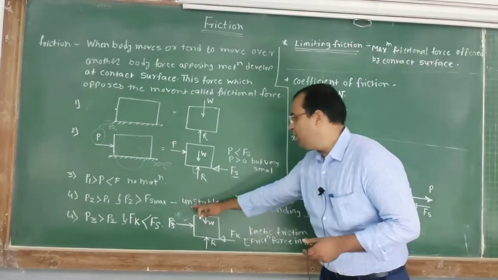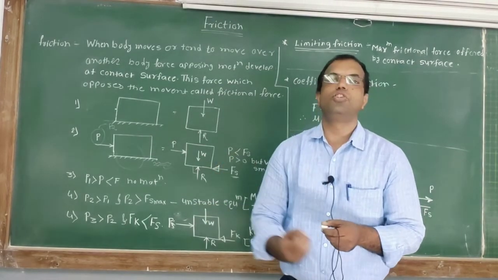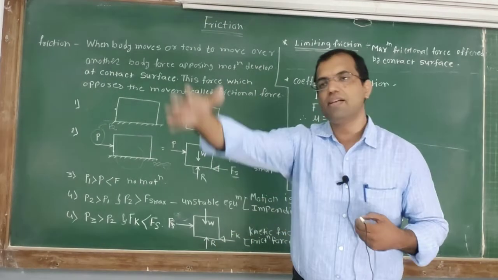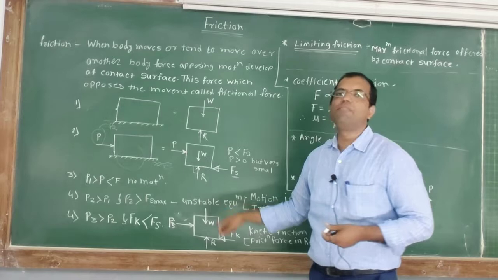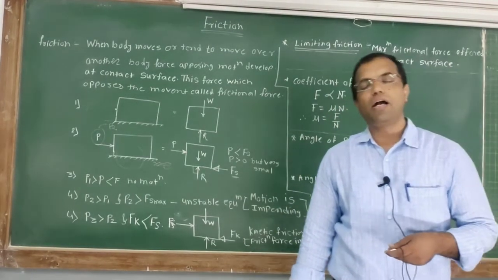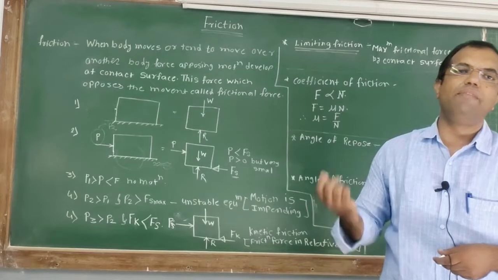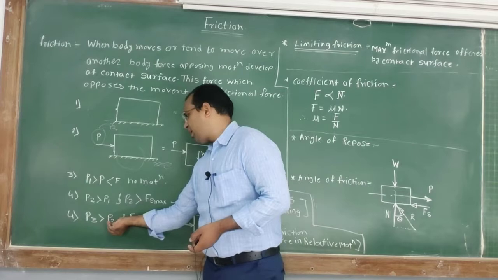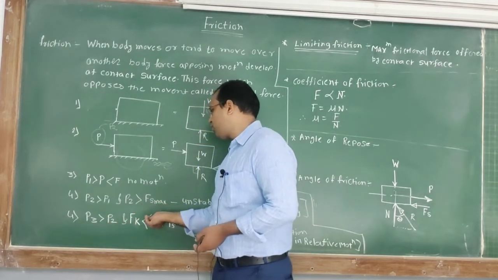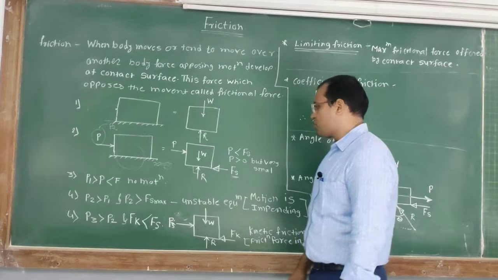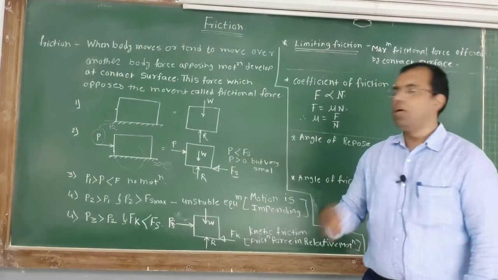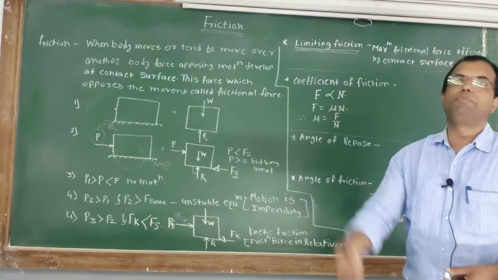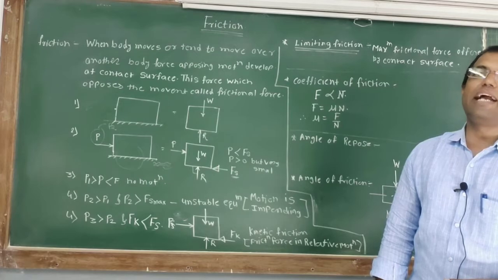So in the initial case, it is just on the verge of movement. Now in the fourth case, the car or the body is moving. In that case, the frictional force developed is known as kinetic frictional force, and it is always less than the static frictional force. So here I have written that P3 is greater than P2 and Fk, the kinetic frictional force, is less than the static frictional force, and the body is moving in that case, not on the verge of moving. When it is on the verge of moving, at that time the frictional force is known as limiting friction or the static friction.